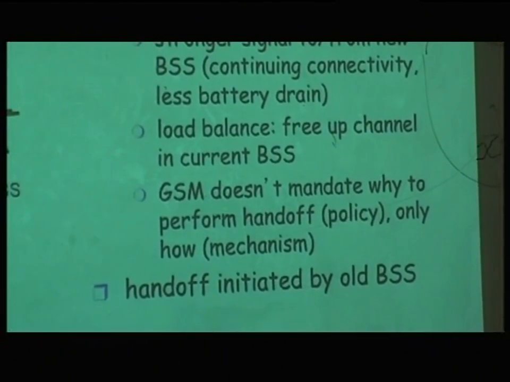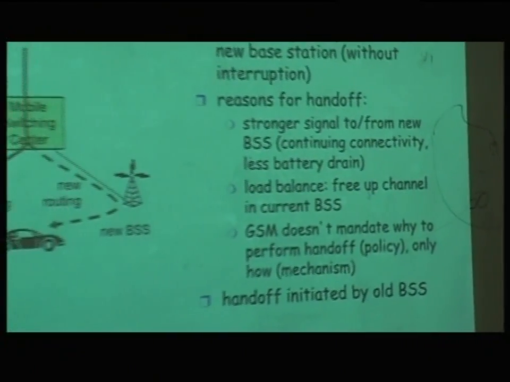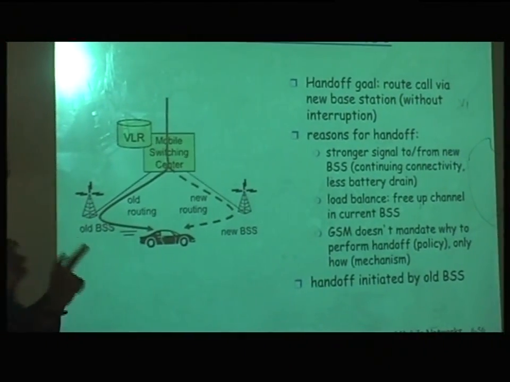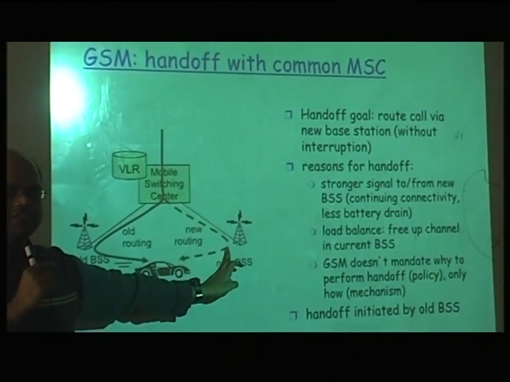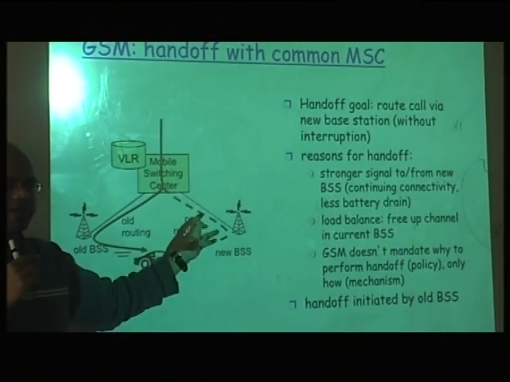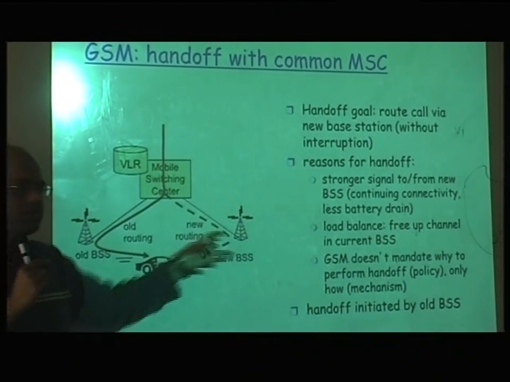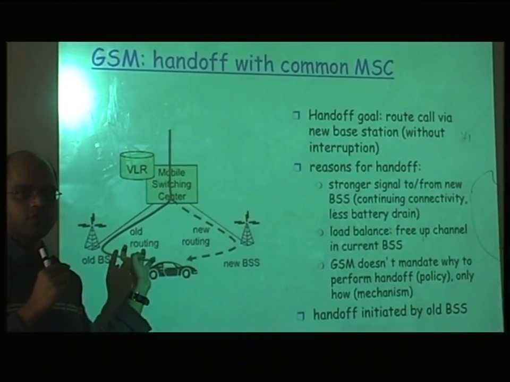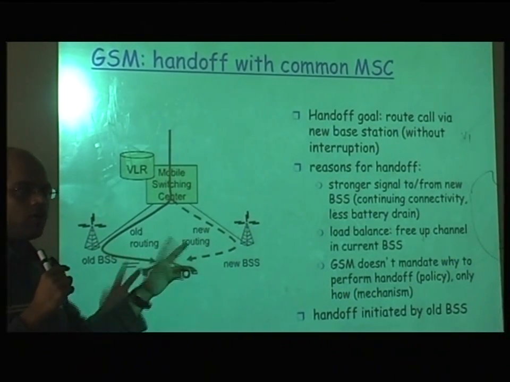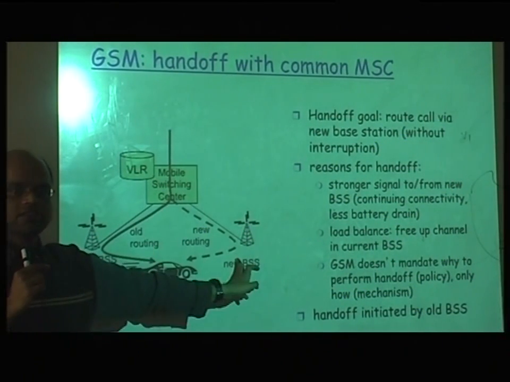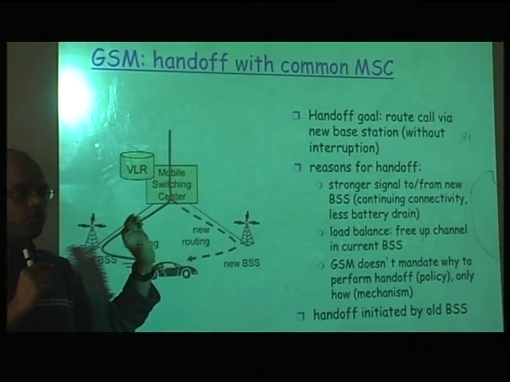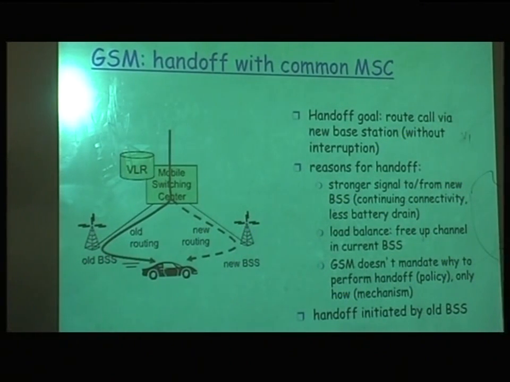Just to tell you the complexity, there could be two reasons for packet drop. Either you're here and the packet comes here, which is like you have already handed off and the packet arrives here, but you are still very close to this cell phone tower and you cannot receive it. Or vice versa, you move here and the packet comes here and you haven't established the new connection. So you don't want to drop the packet at any point.